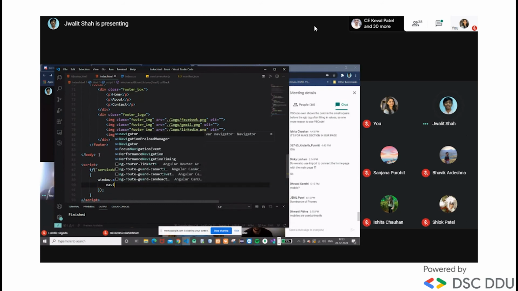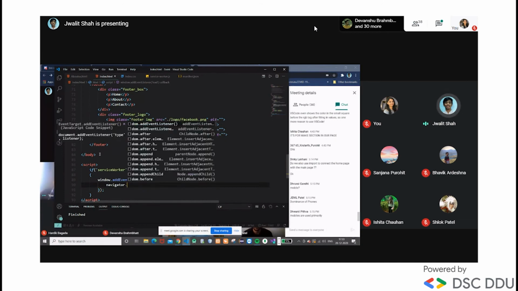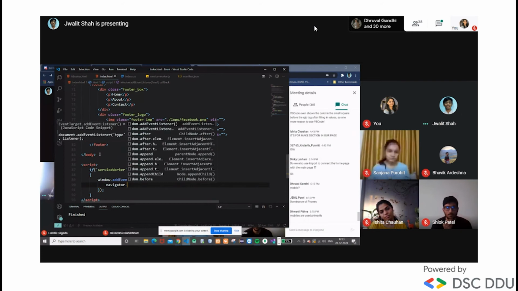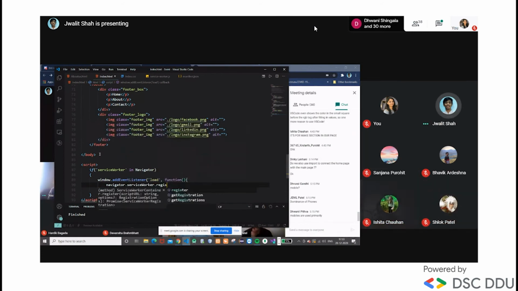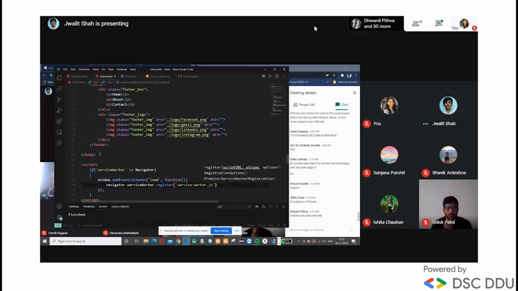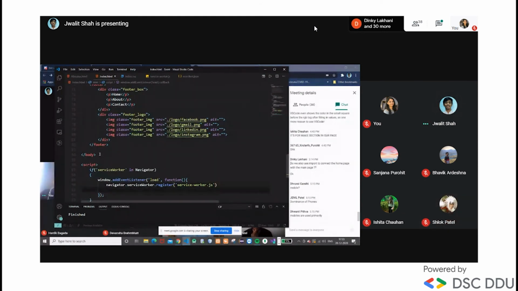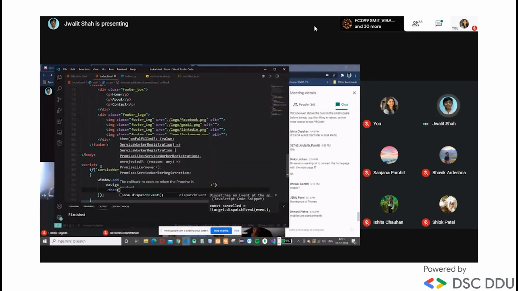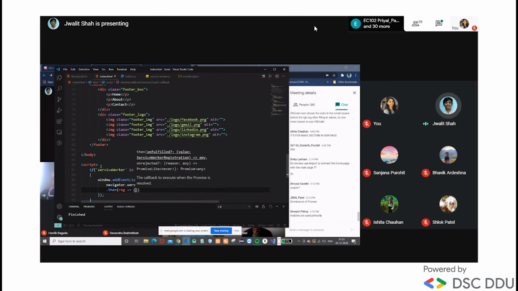Then let's see. Navigator dot serviceWorker, and then we register it. So what we register as a service worker is a file named service worker.js, which I'll be creating in just a few moments. If we registered successfully, then this particular then function will be called, and we are also having callback functions from these two.